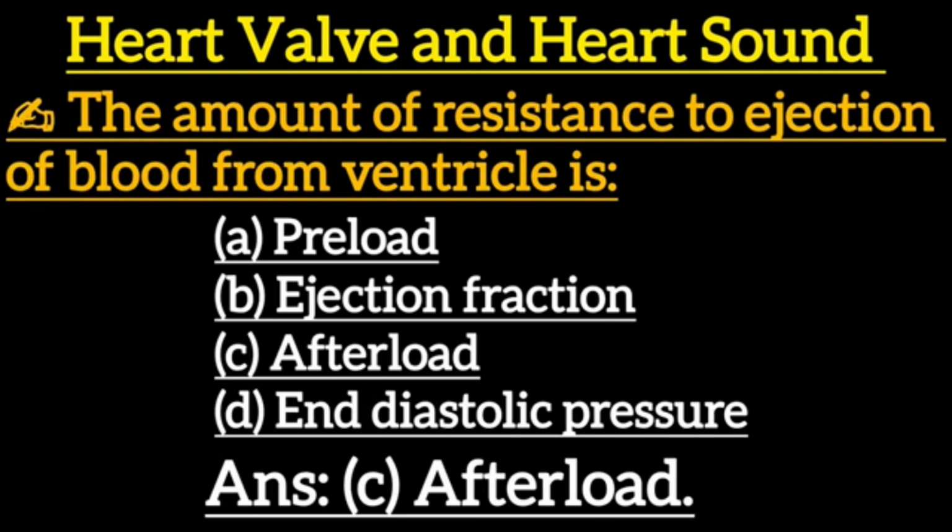Next one: the amount of resistance to ejection of blood from the ventricle is: option A, preload. Option B, ejection fraction. Option C, afterload. Option D, diastolic pressure. Correct answer is option C, afterload.